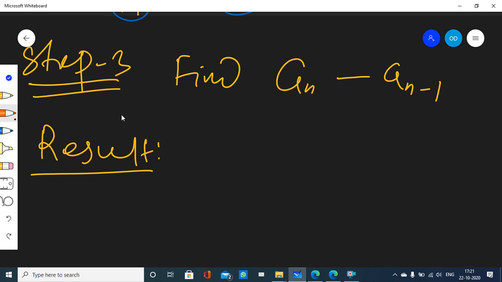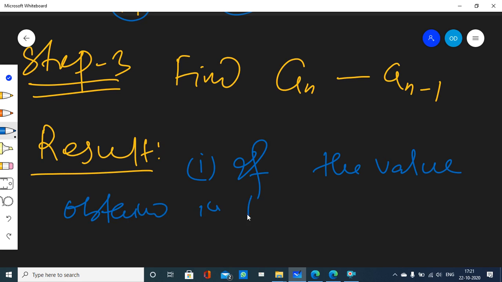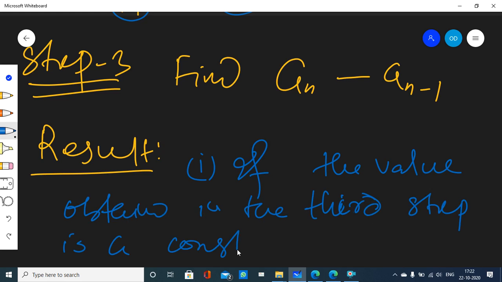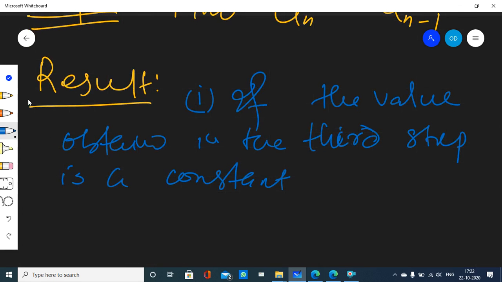You just have to find a(n minus 1), and then in the third step you need to subtract a(n minus 1) from a(n). Then the result. So there will be two results. Result number 1: if the value obtained in the third step is a constant, then it is an AP.